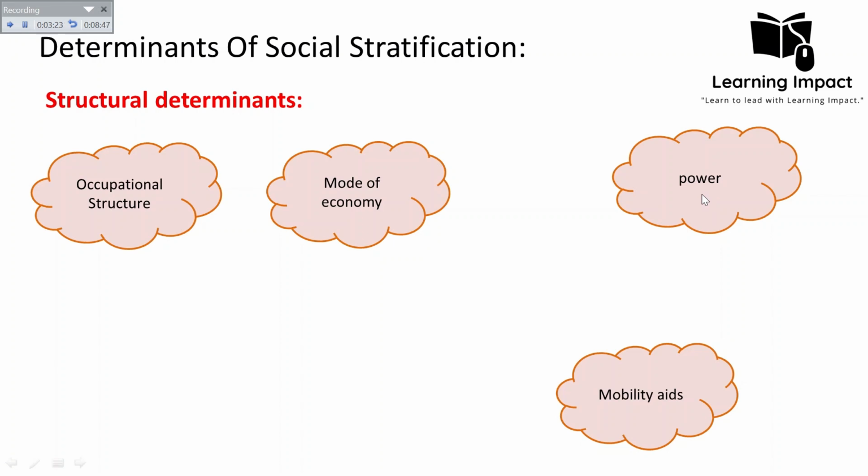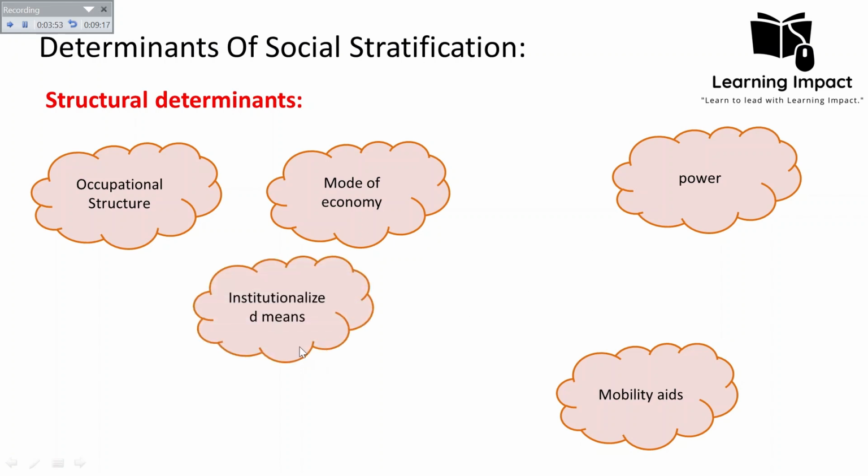So it depends on the societal perception of this kind of power. For example, some societies value poetry and others do not. Societies that value poetry will place poets on a higher stratum as compared to others. So these are the determinants of social stratification, but they are not fixed. They vary from society to society.